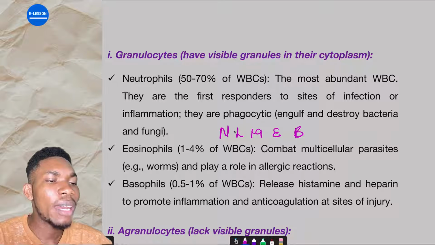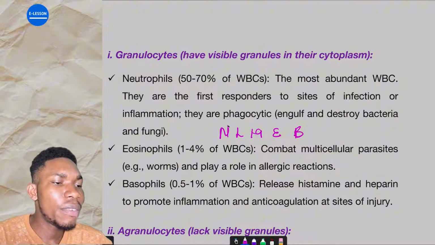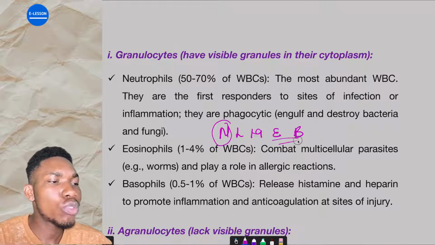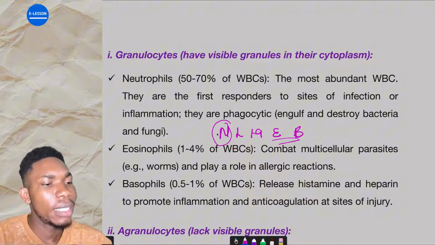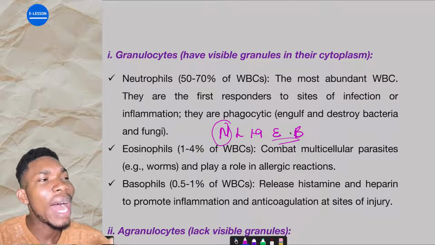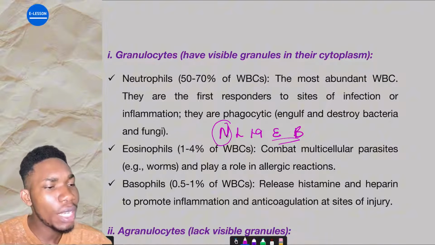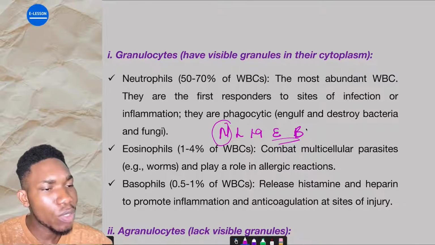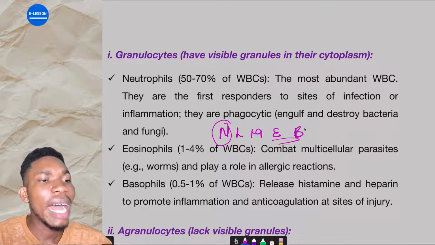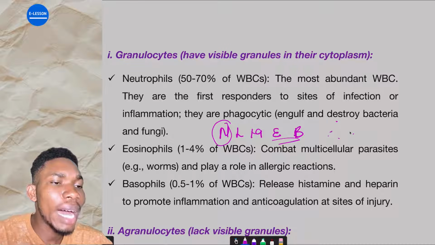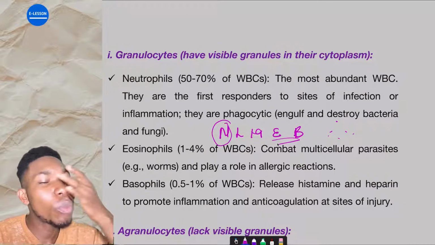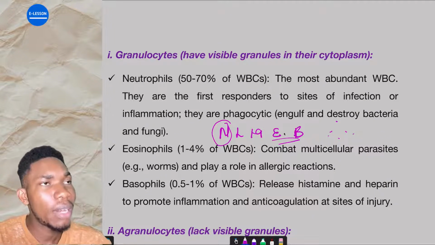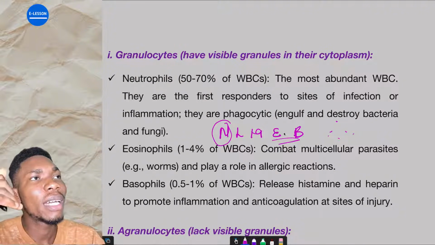Now, out of this, never let monkeys eat bananas, the first one and the last two are granulocytes. So neutrophils, eosinophils, and basophils are granulocytes. They have visible granules in their cytoplasm, and they are the most abundant white blood cells. Remember, never let monkeys eat bananas.